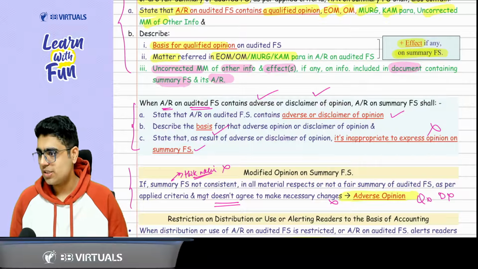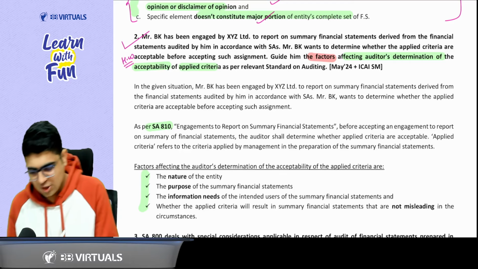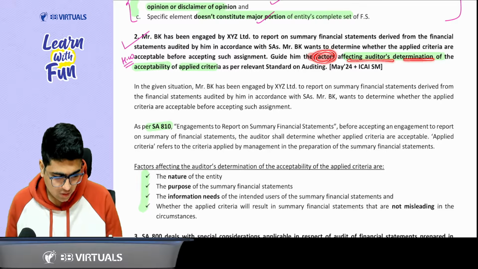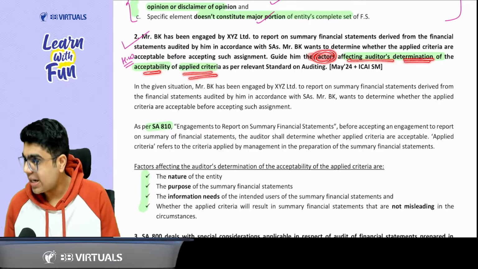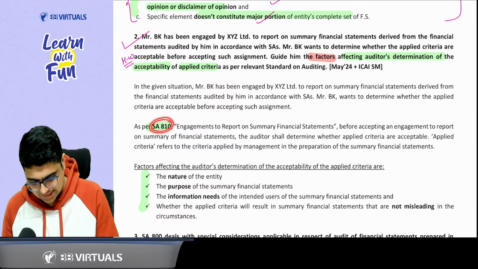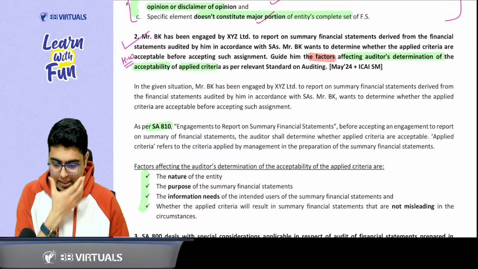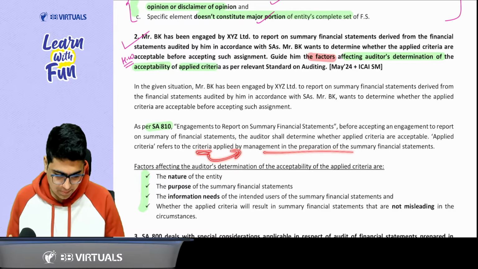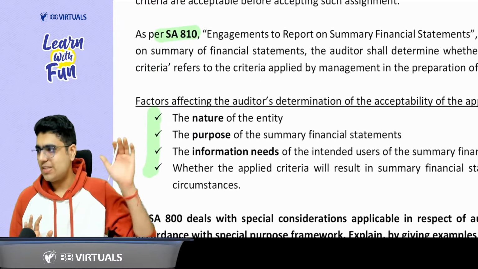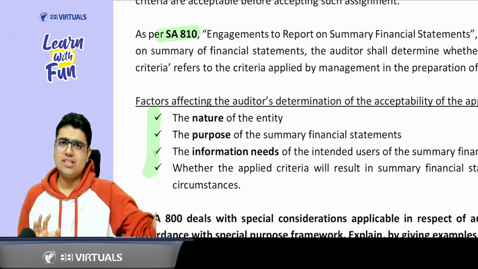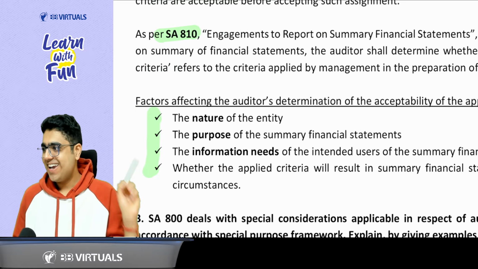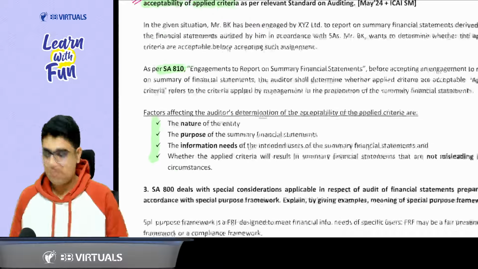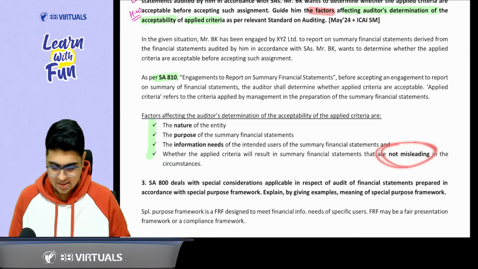Now let's do some questions. So see, first of all, you can see question number 2. Question number 2 talks about the factors affecting the auditor's determination of acceptability of applied criteria. So direct question, you just need to mention SA 810. Then you see that the applied criteria means the criteria applied by the management in preparing the summary financial statement. What were the factors? Basic factor, nature of the entity, purpose of summary financial statement. Purpose is to satisfy the information needs of the users. And remember, alert that it should not be misleading. Make sure these are not misleading in the circumstances.